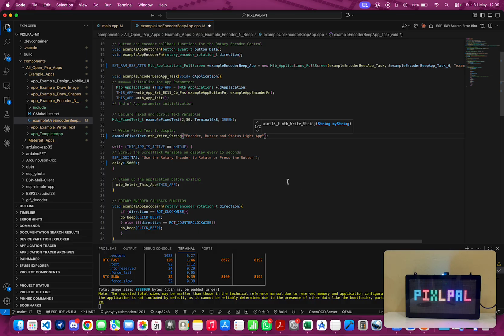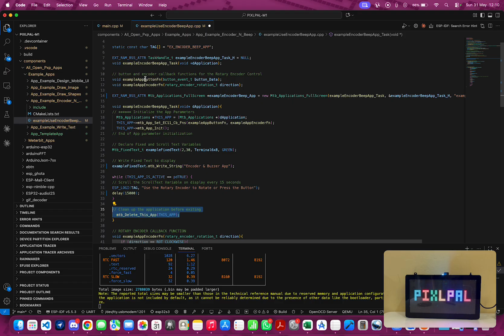I'll just take this out so the text can appear better. Let's use the symbol so it appears differently. The rest, as I mentioned, is the same. We enter our loop. Upon exiting, the app is cleaned up before final exit.